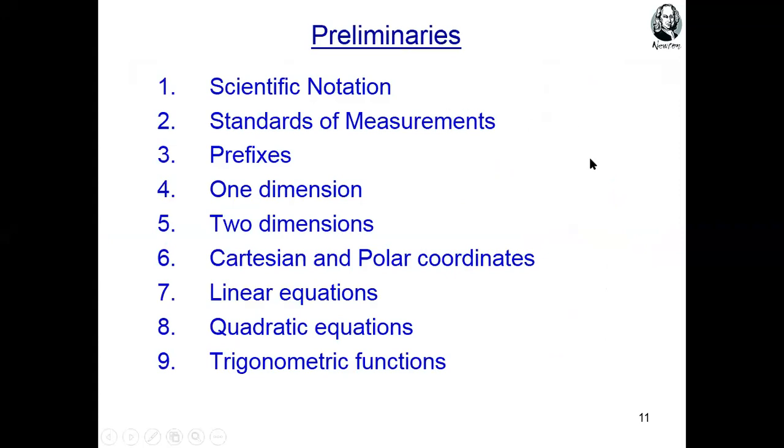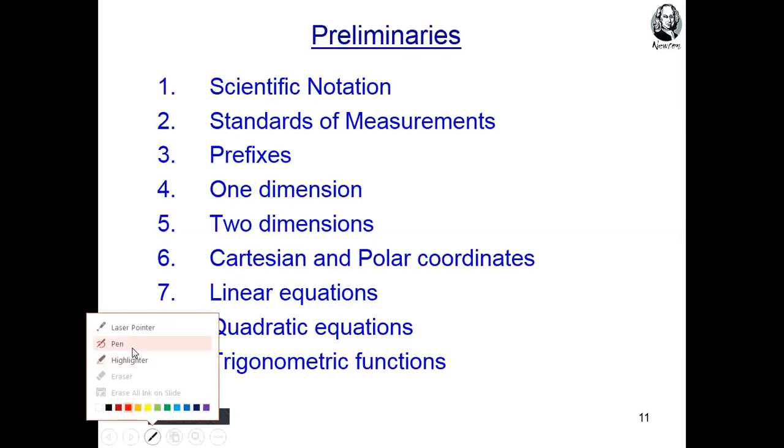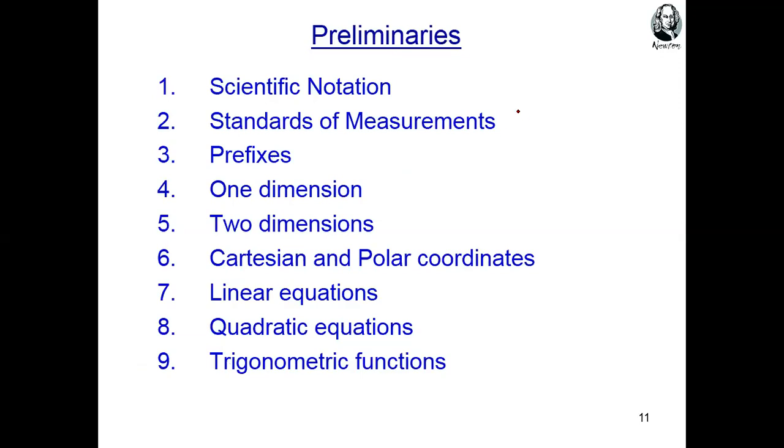Okay, these are basic maths for physics. What is scientific notation? First one is scientific notation. Who will tell me what is scientific notation? It's representing large numbers in scientific methods so that it appears smaller, but we can represent the actual large number with it.